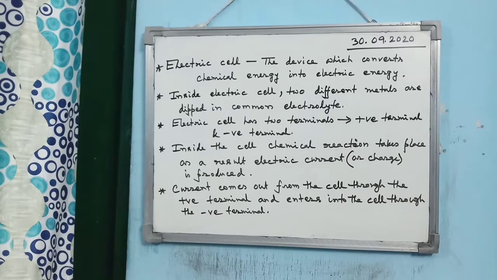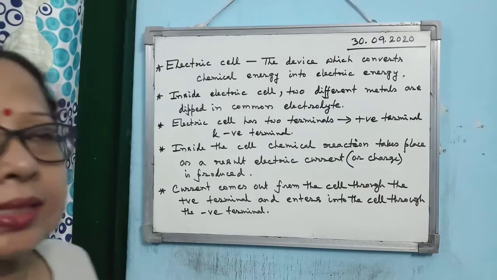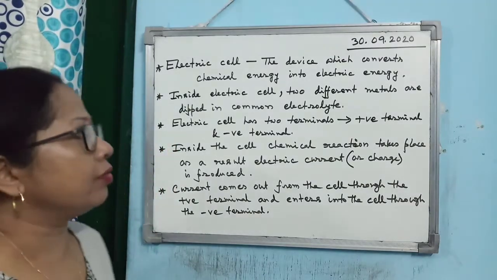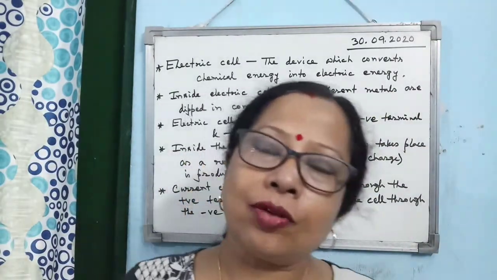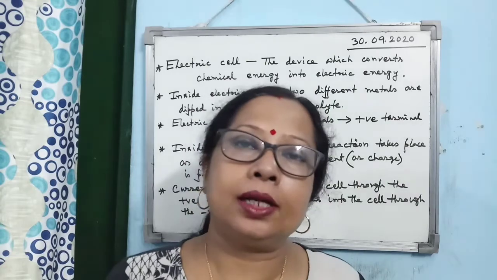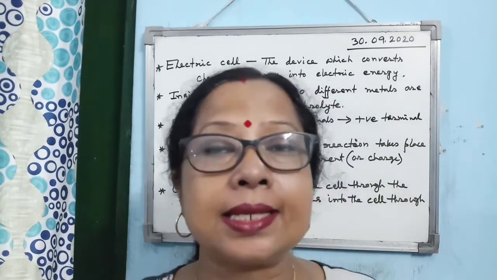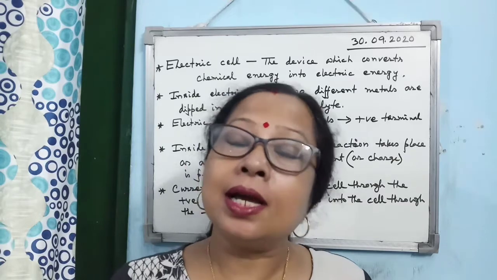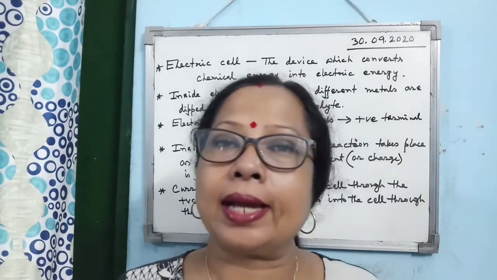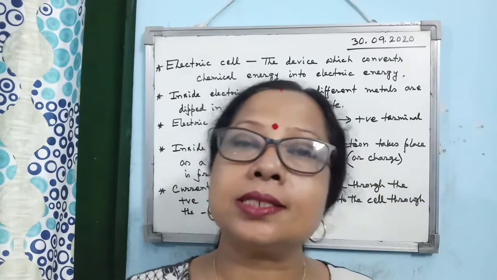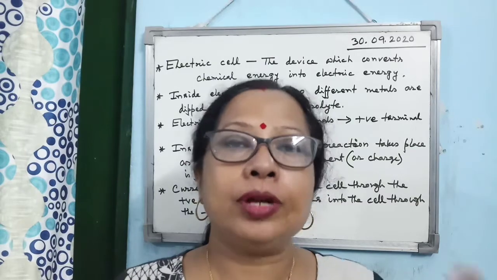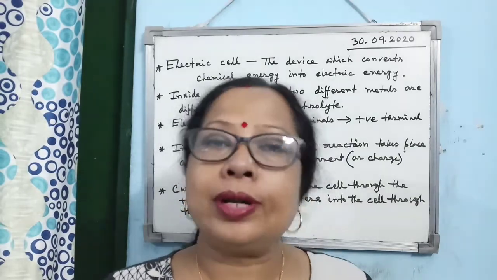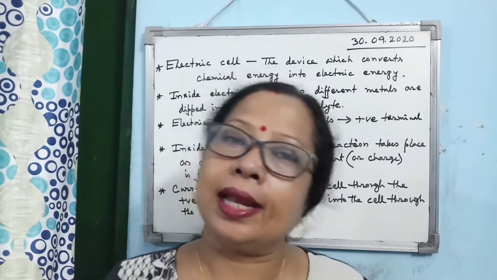Now next we have to elaborately study about the electric cell and electric battery. Now what is electric cell? Electric cell is the device which converts chemical energy into electrical energy. Now how is an electric cell made? We take two different metals, two dissimilar metals, just like zinc and copper. They are dipped in the common electrolyte, same electrolyte. One example of electrolyte is dilute H2SO4. So if you take a zinc rod and a copper rod and dip them inside dilute H2SO4, it will give rise to an electric cell.